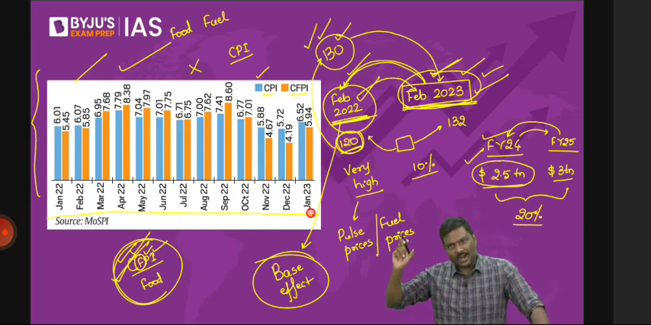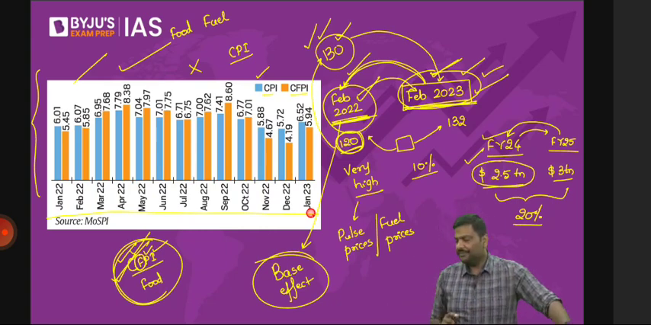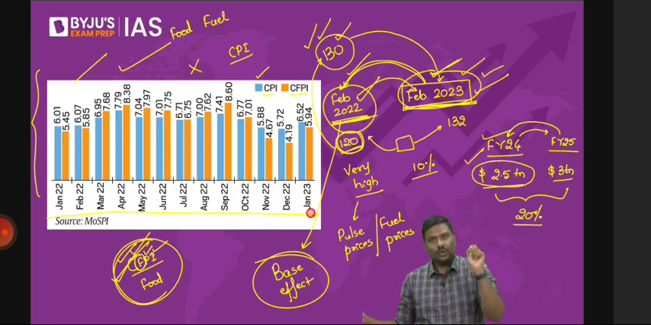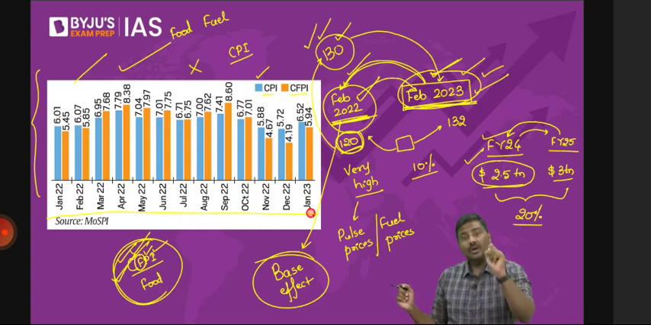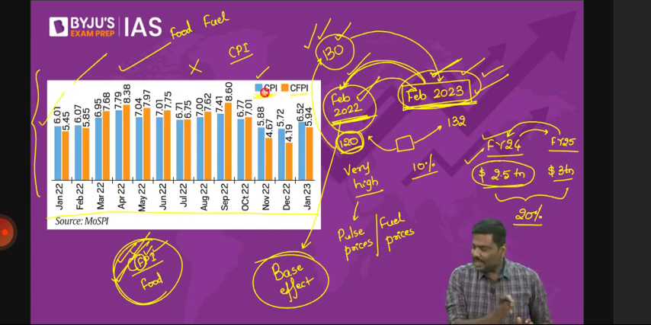From January to October, inflation rate has remained above 6%. I'll repeat the statement here. From January to October, the inflation rate has remained above 6%. That is what you'll observe. The blue color line, please observe it. It has remained above 6% till October, for 10 months.